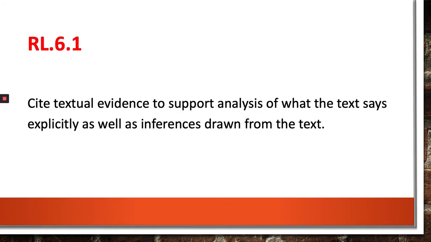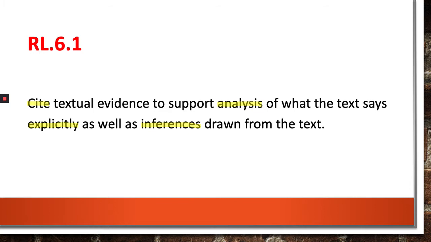The standard we're going to be looking at today is RL.6.1. We're going to cite textual evidence to support an analysis of what the text says explicitly, or what is right there in the text, as well as any inferences that we might draw from the text. For the sixth grade, the new part of this standard is around analysis. We're not just explaining what the text says, we do have to give an analysis of what the text says.